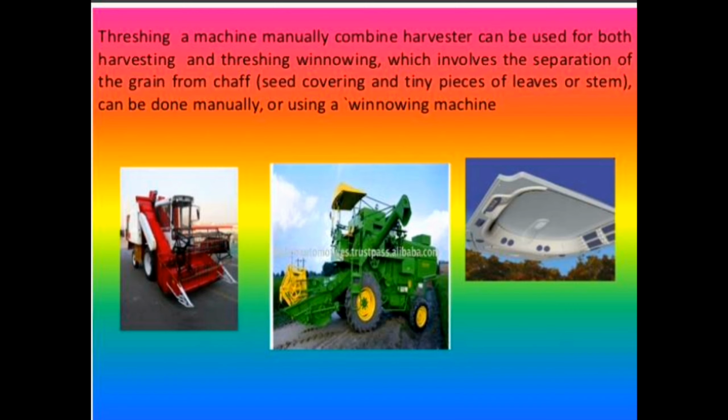After harvesting, the grain seeds need to be separated from the chaff. As you can see in this picture, the grain seeds need to be separated from the chaff. It's called threshing. This is carried out with the help of a machine called a combine, which is a harvester and thresher combined together.